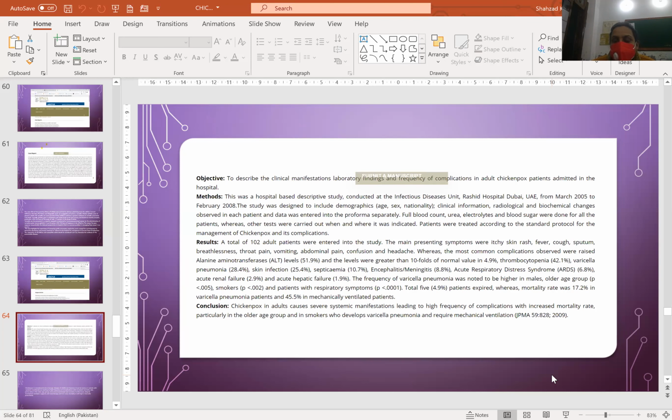The main presenting symptoms were itchy skin rash, fever, cough, sputum, breathlessness, throat pain, vomiting, abdominal pain, confusion, and headache. As investigations were done, the study showed that chickenpox in adults causes severe systemic manifestations, leading to a high frequency of complications with increased mortality rate, particularly in the older age group and in smokers, who develop varicella pneumonia and require mechanical ventilation.